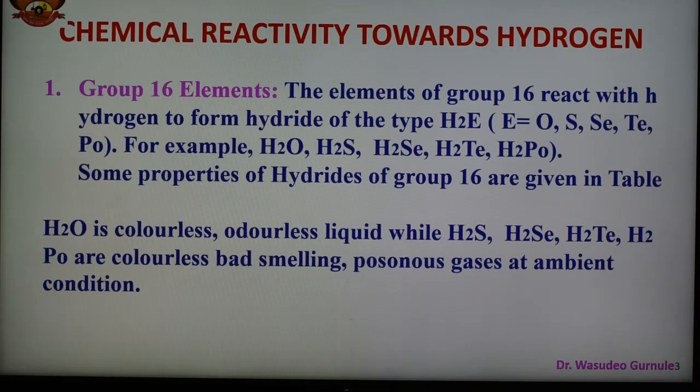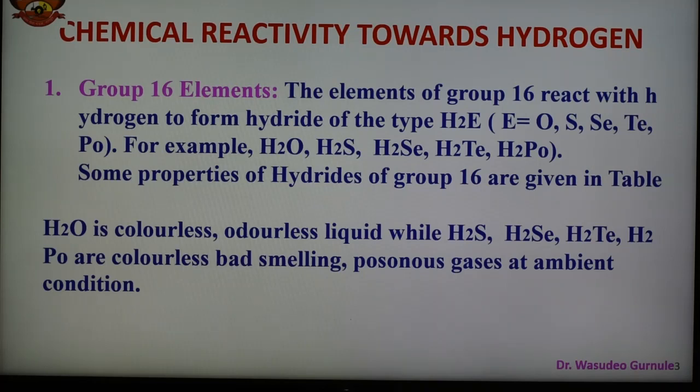As we know, this group number 16 forms a number of hydrides when it reacts with the hydrogen, and the members of this family show variation in their chemical characteristics. The first member of this group, that is oxygen, mainly forms ionic compounds with the metal. This tendency however decreases from sulfur to polonium due to decrease in electronegativity.